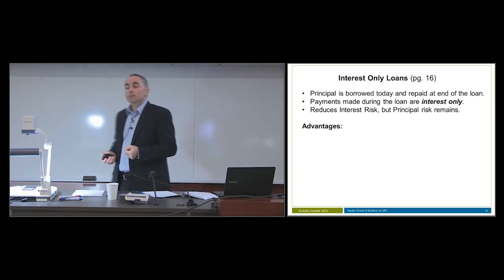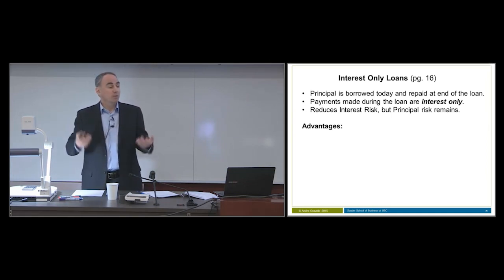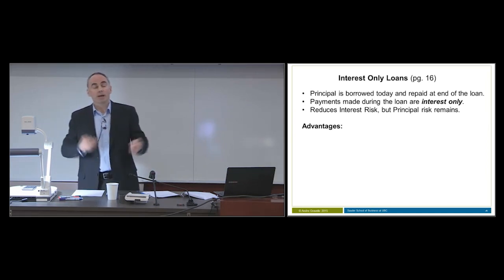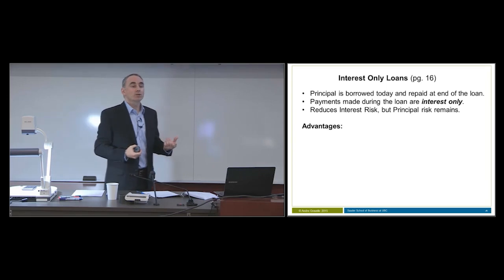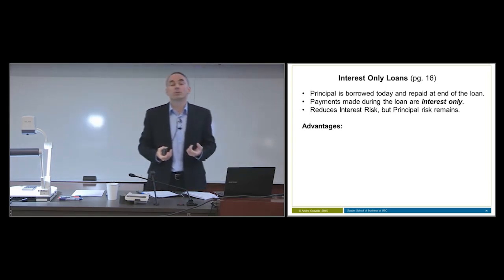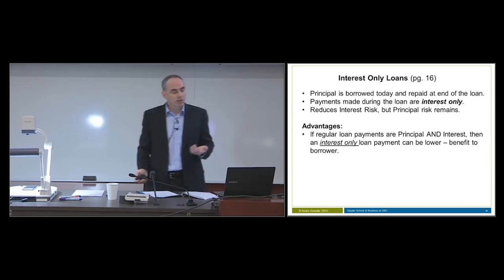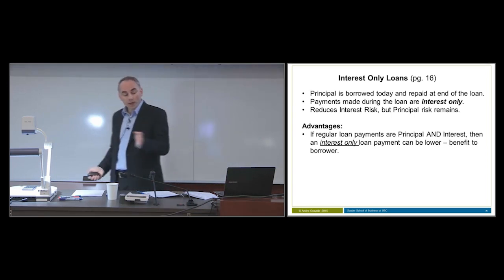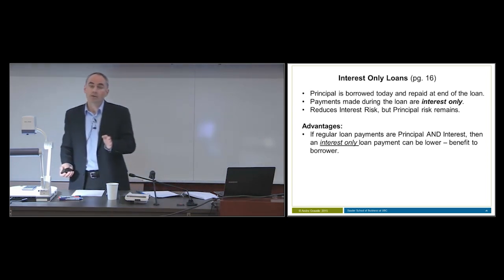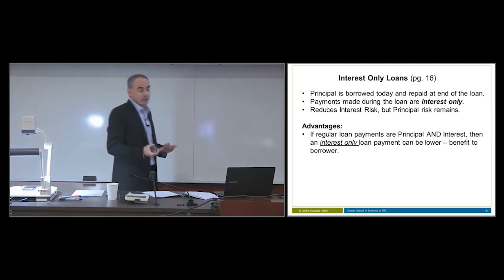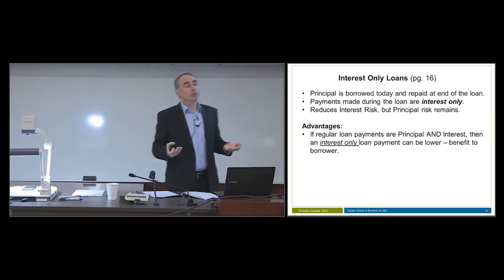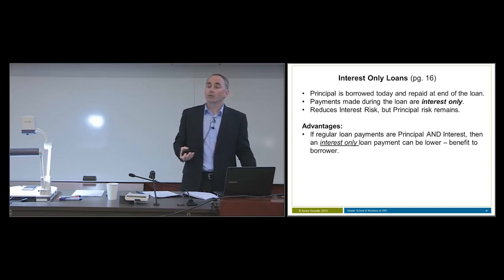If we have a regular mortgage loan, our typical constant payment mortgage loan, the kinds of mortgage loans that you and I might have, that loan has two components, or its payment has two components, principal and interest. But an interest-only loan only has one of those components, the interest, so the payment could be less. So if regular loan payments are principal and interest, then an interest-only loan payment can be lower. Well, if you're a borrower, is that a benefit to the borrower by making a lower payment?